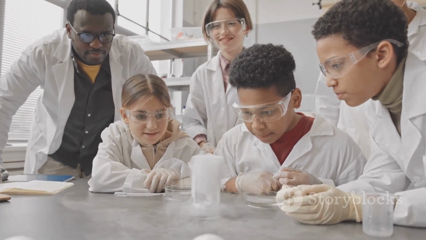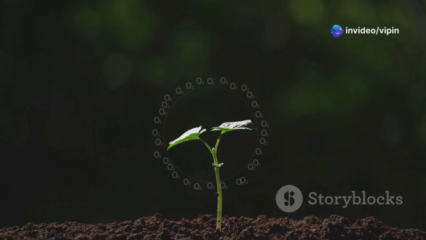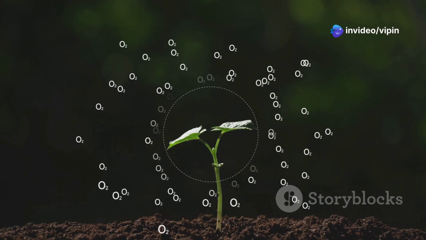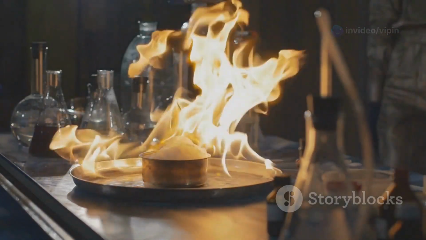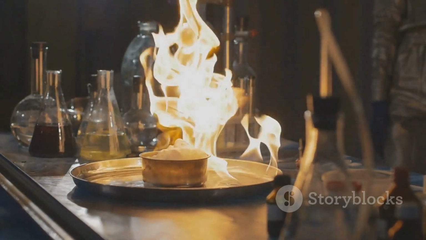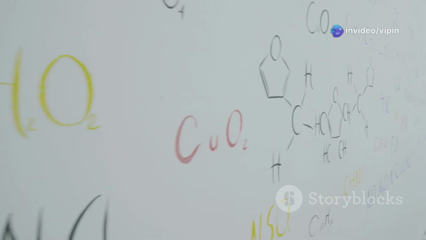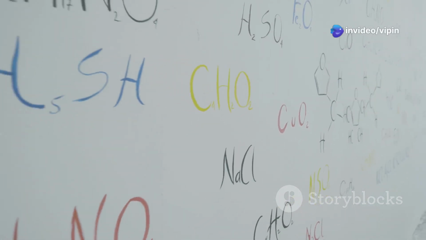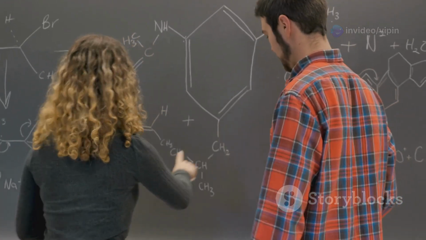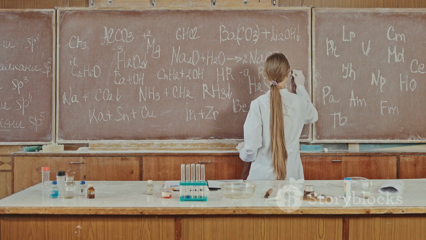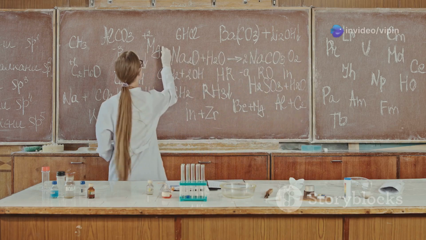Chemical reactions are the foundation of chemistry and are essential to understanding the world around us. They are involved in everything from the air we breathe to the food we eat and the medicines we take. By studying chemical reactions, we gain a deeper understanding of how matter interacts and changes. Chemical equations provide a concise and standardized way to represent these reactions, allowing chemists to communicate and study them effectively. Balancing these equations is crucial for ensuring that they accurately reflect the law of conservation of mass.